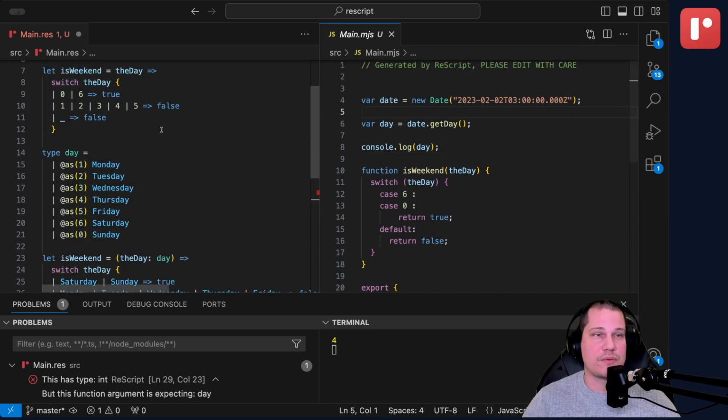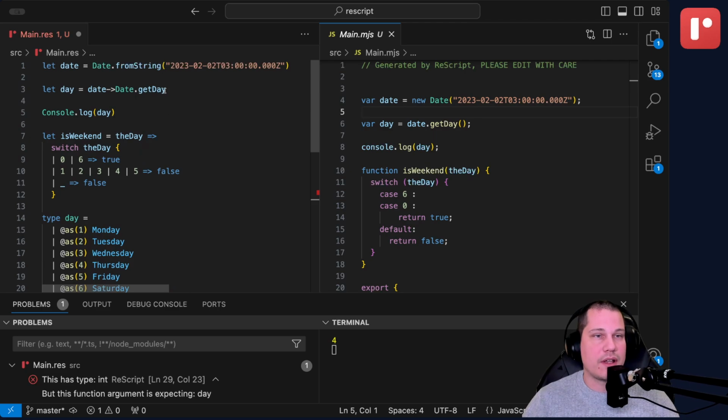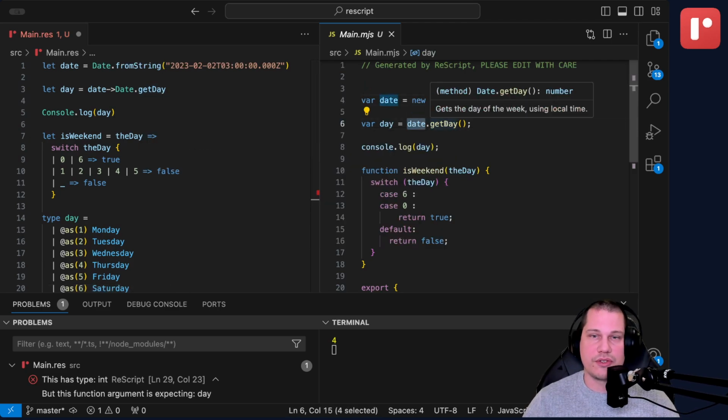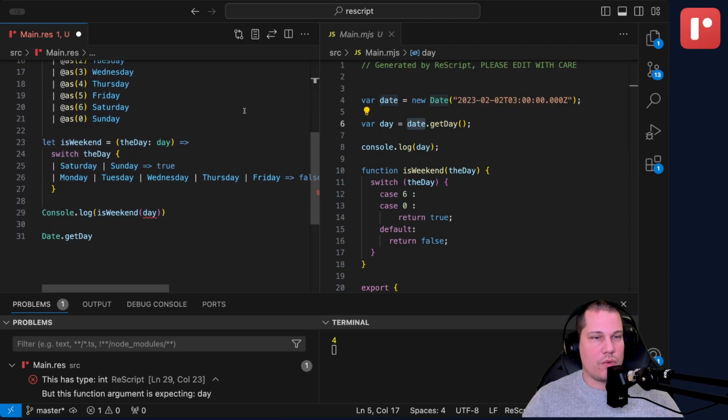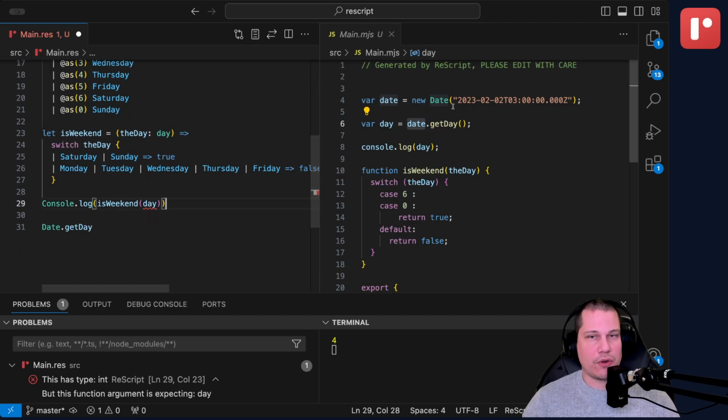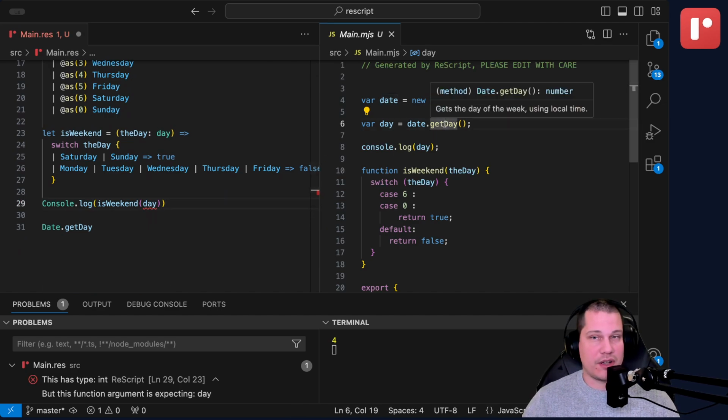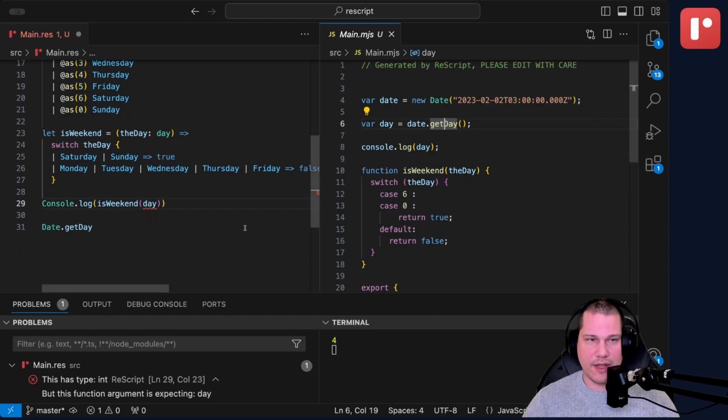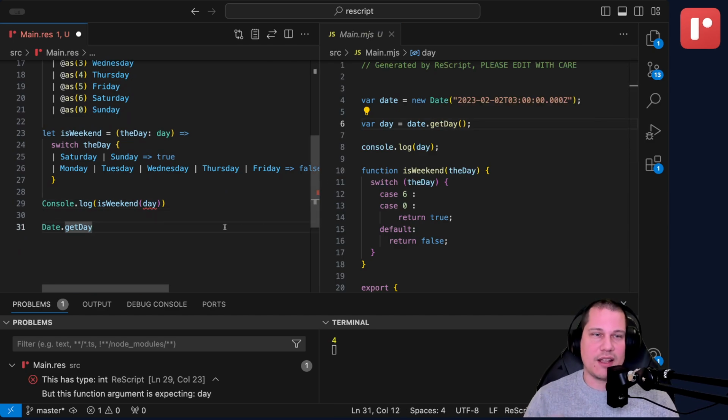See that this one up here, getDay, operates on the regular date, and it just calls the API that you'd expect, getDay. We can make our own thing that also calls that same API, because that's what we want to call at runtime, but that gives back the value as the typed value of day. So let's write an external for that.